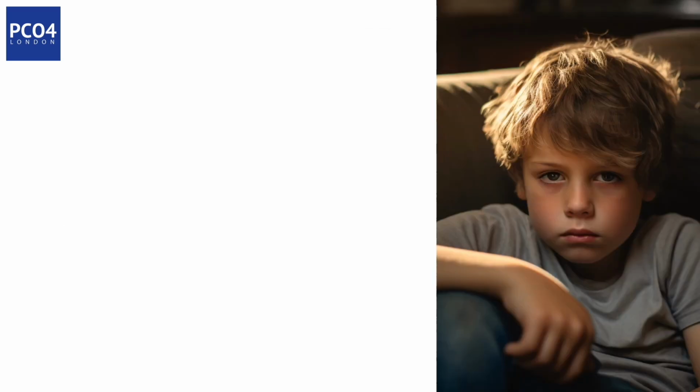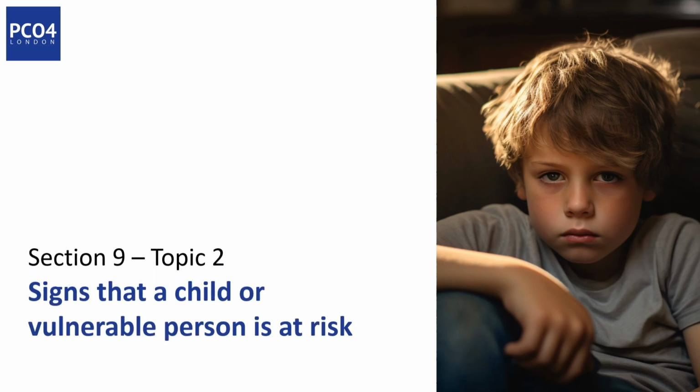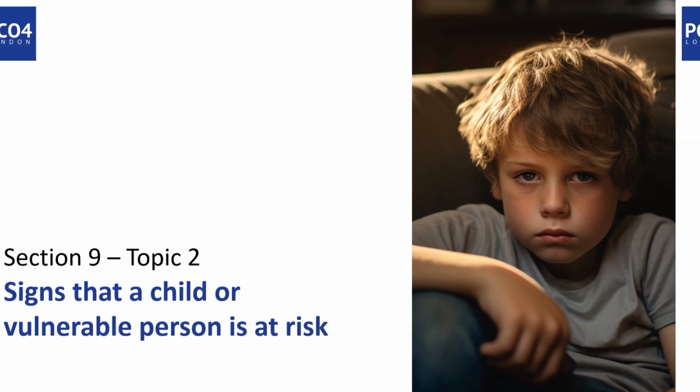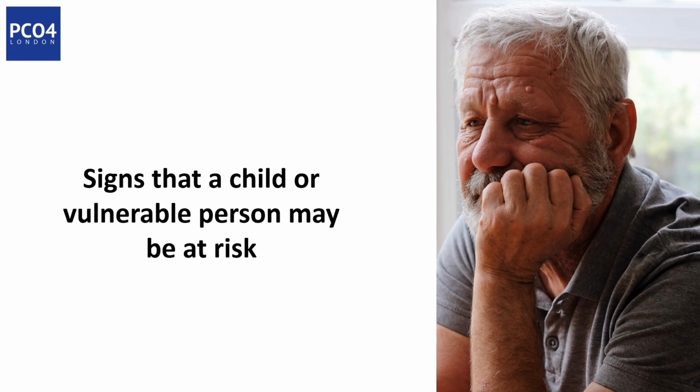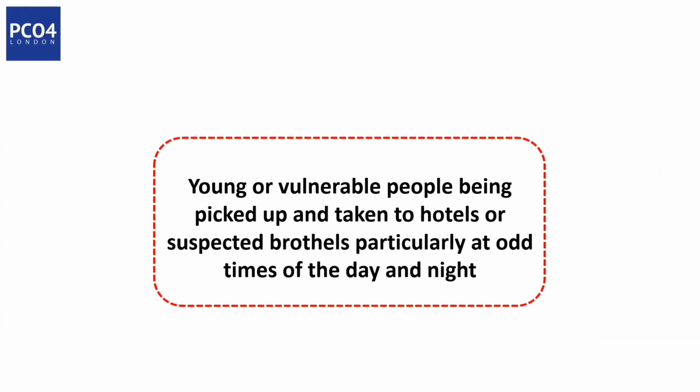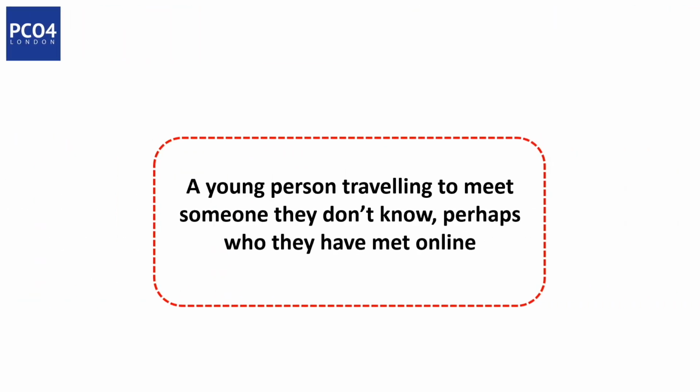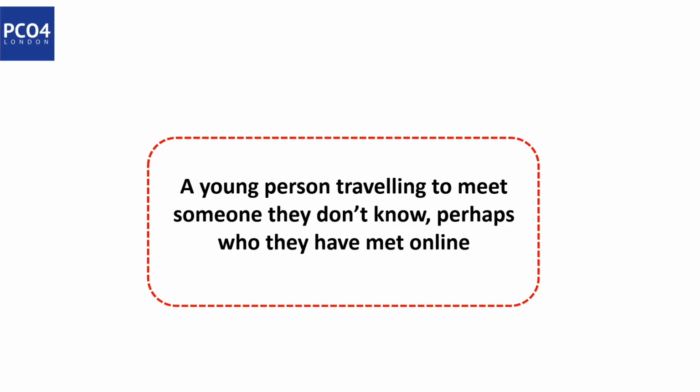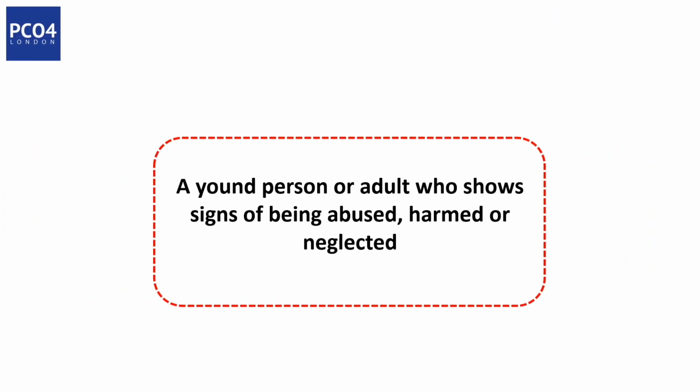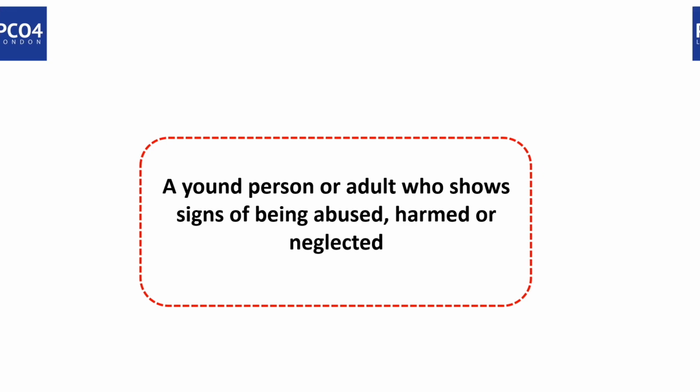Topic 2. Signs that a child or vulnerable person is at risk. Here is a list of signs that a child or vulnerable person may be at risk. Young or vulnerable people being picked up and taken to hotels or suspected brothels, particularly at odd times of the day and night. A young person traveling to meet someone they don't know, perhaps who they have met online. A young person or adult who shows signs of being abused, harmed or neglected.